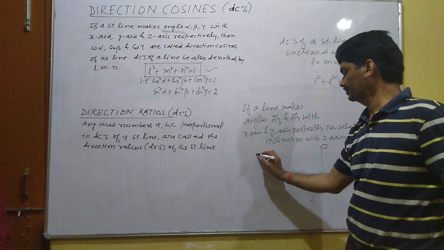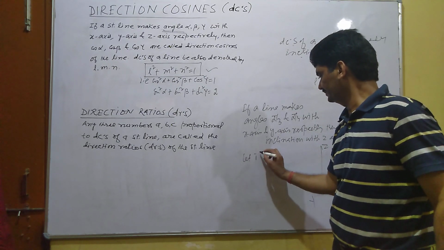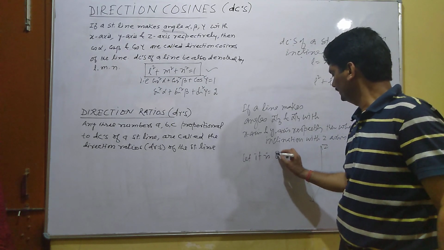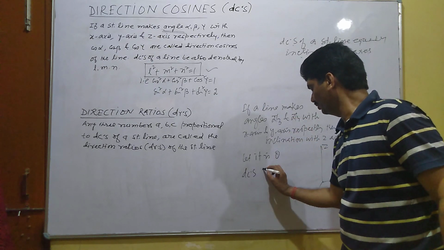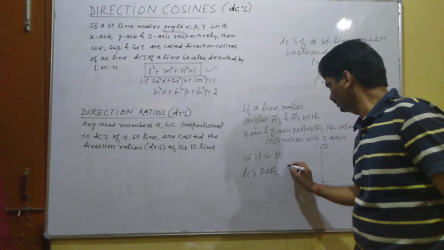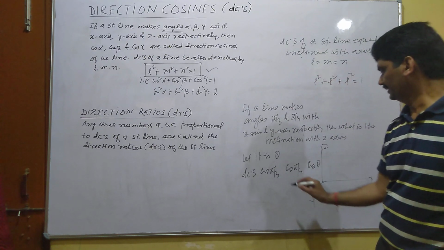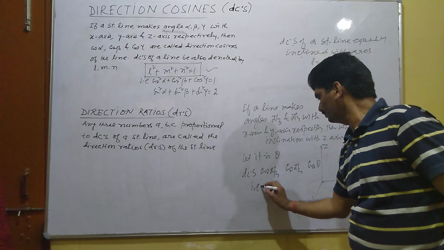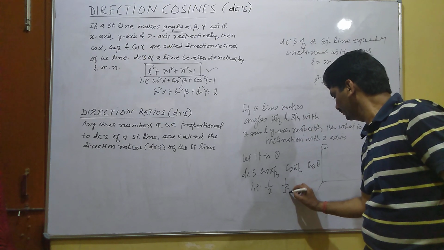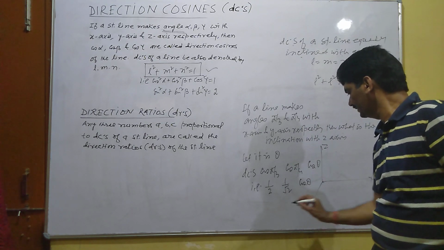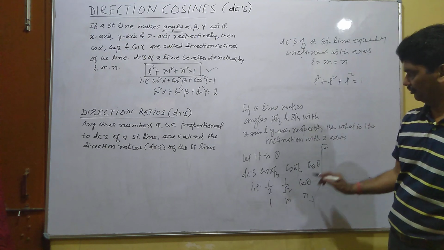So the direction cosines are cos pi by 3, cos pi by 4, cos theta. That is, cos pi by 3 is 1 by 2, cos pi by 4 is 1 by root 2, and cos theta. These are the elements, and we have to determine the value of theta.